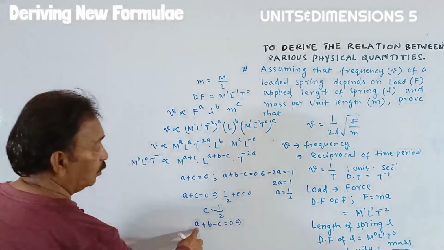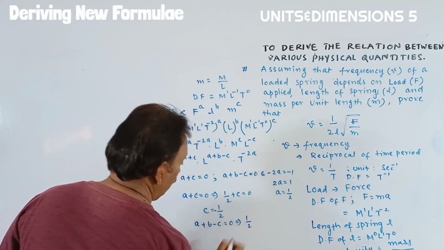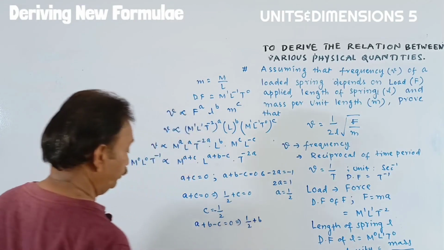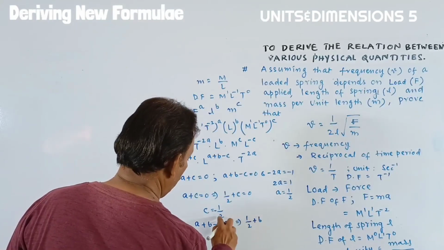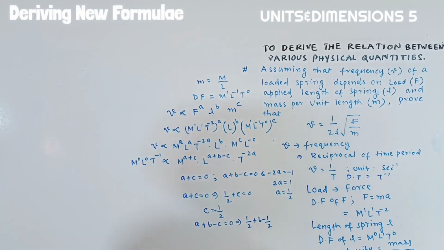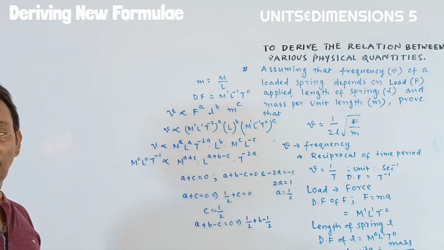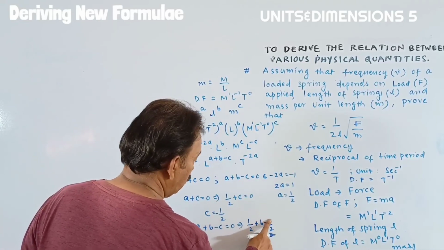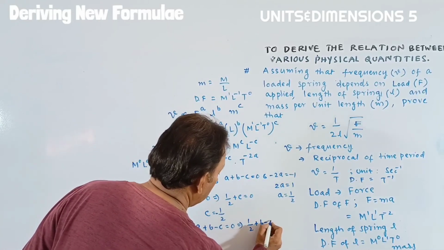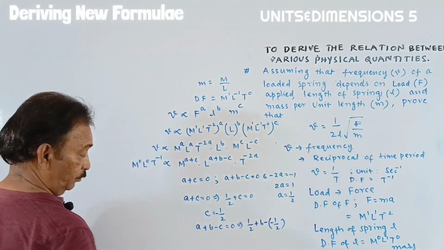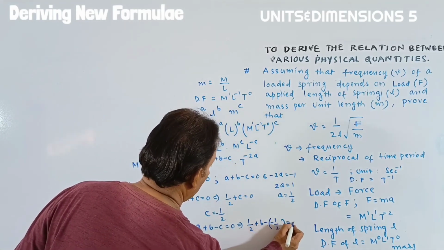A is equal to 1 by 2, and C is equal to minus half. That is minus of minus 1 by 2 is equal to 0.